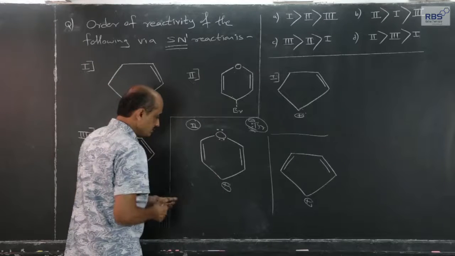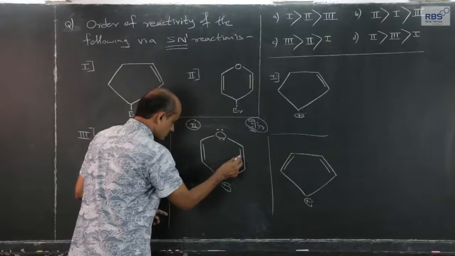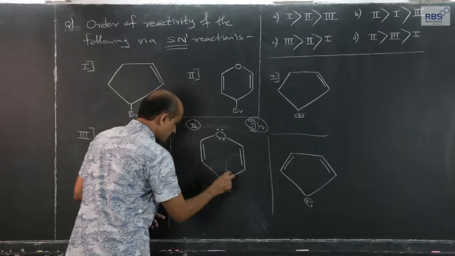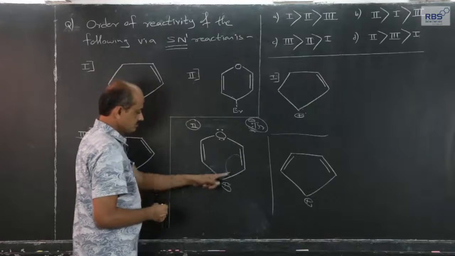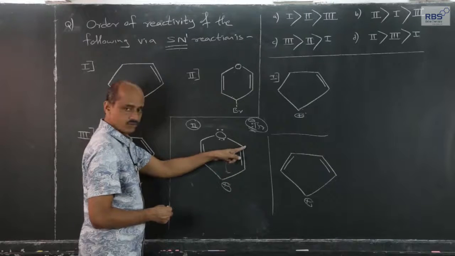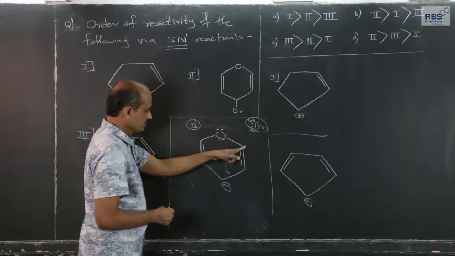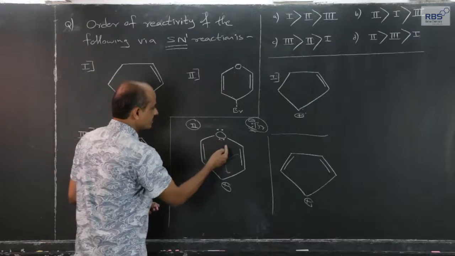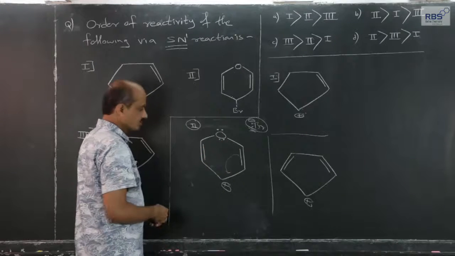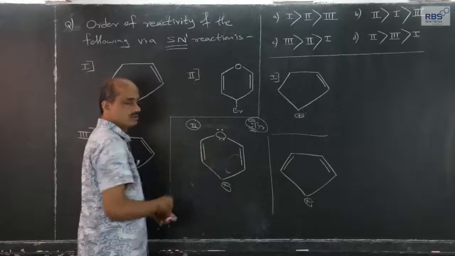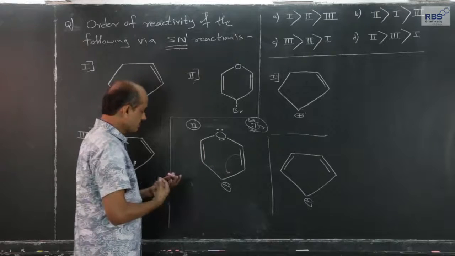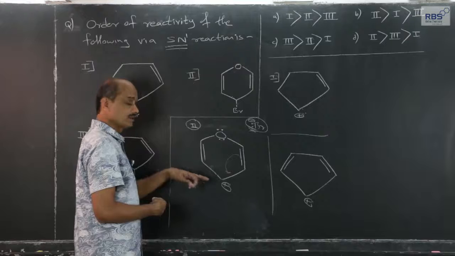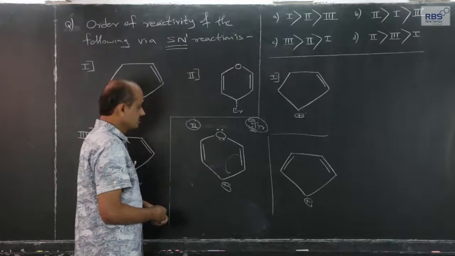And this empty orbital, this pi can get transmitted here, positive charge will be developed here. The positive charge which gets developed, the lone pair can form a shared pair. So, various resonating forms are possible for this carbonium ion.